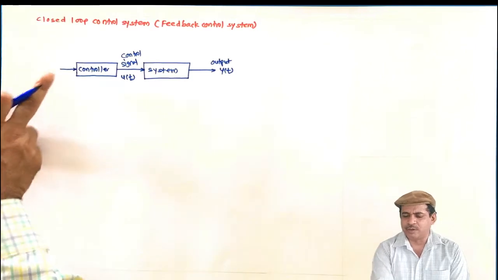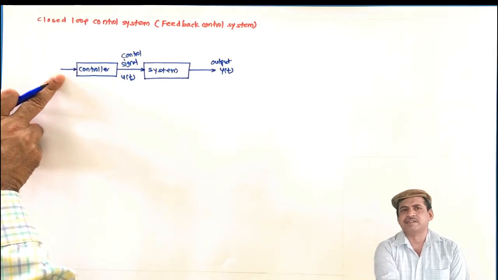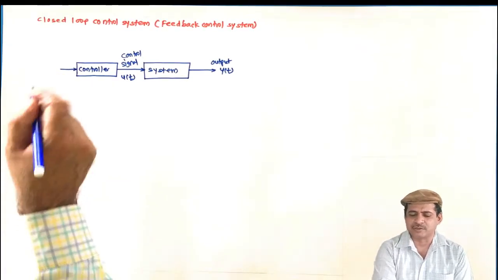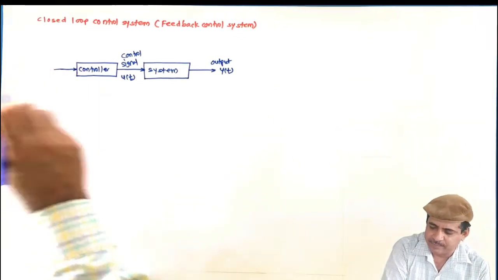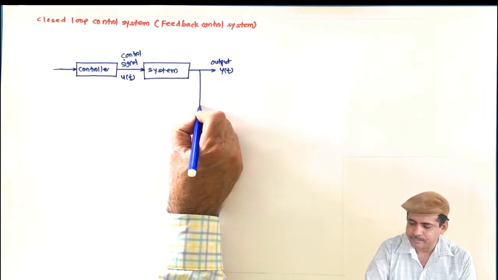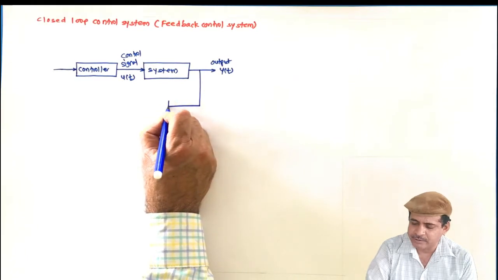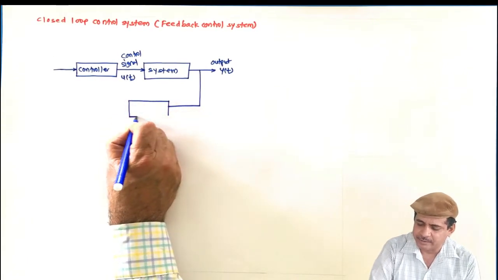So how do we obtain this signal for the closed loop control system? In a closed loop control system, the output is continuously measured.